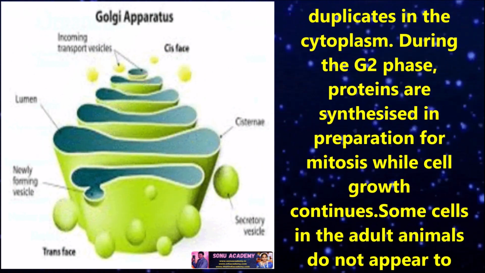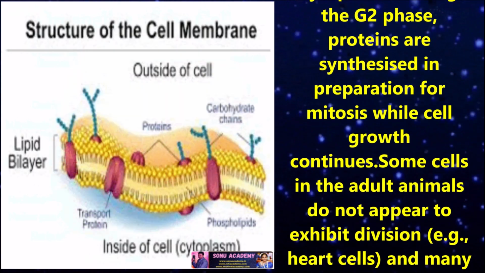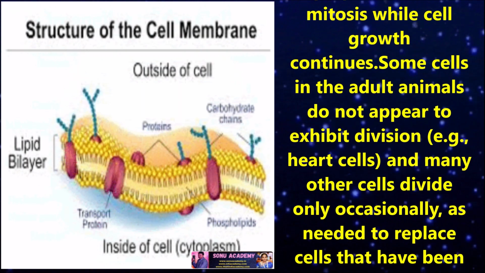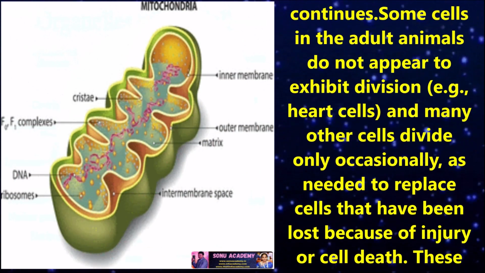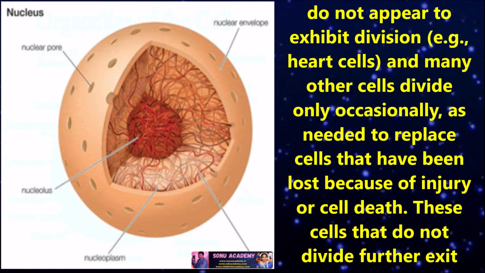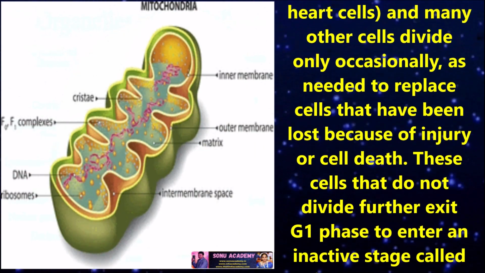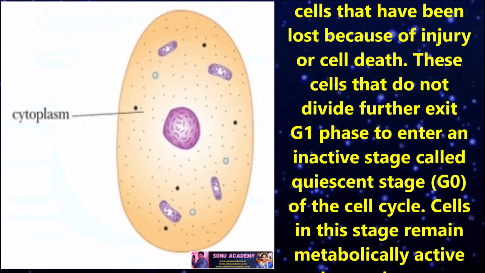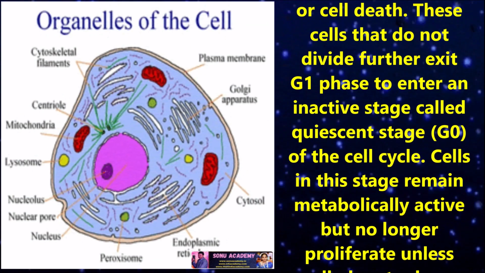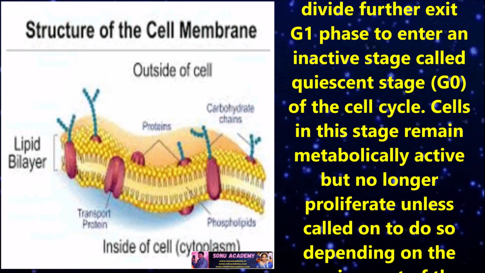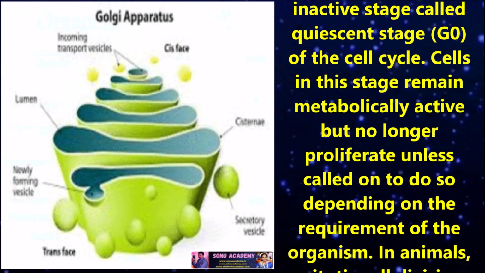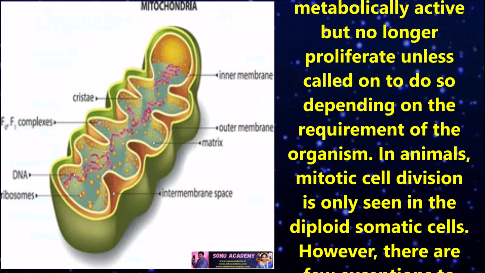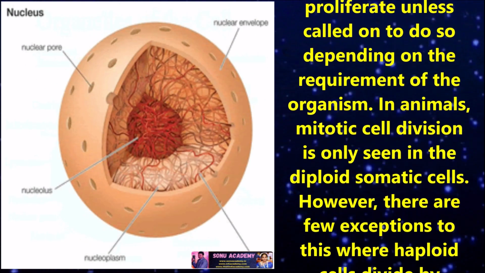While cell growth continues, some cells in adult animals do not appear to exhibit division, and many other cells divide only occasionally, as needed to replace cells that have been lost because of injury or cell death. These cells that do not divide further exit G1 phase to enter an inactive stage called the quiescent stage, or G0, of the cell cycle. Cells in this stage remain metabolically active but no longer proliferate unless called on to do so depending on the requirement of the organism.